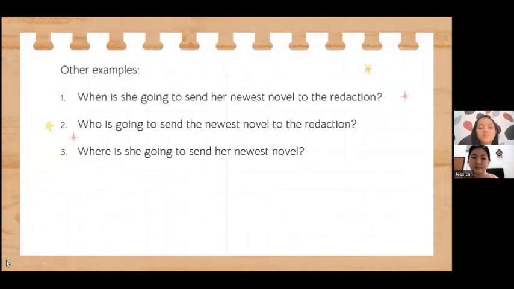For the other examples, here we use 5W plus 1H because this tense contains elements that must be clear to explain. Asking for time. When is she going to send her newest novel to the redaction? Asking for a person. Who is going to send her newest novel to the redaction? And the last one, asking for a place. Where is she going to send her newest novel?